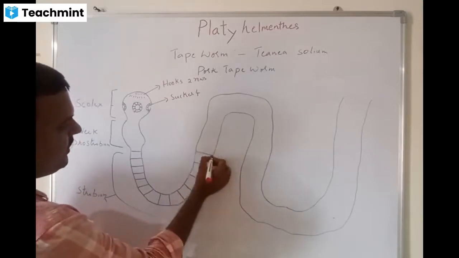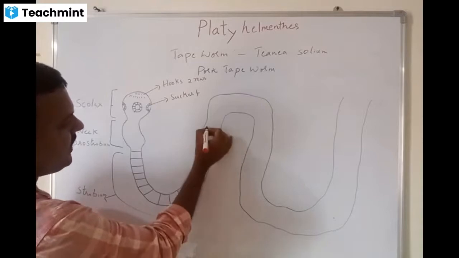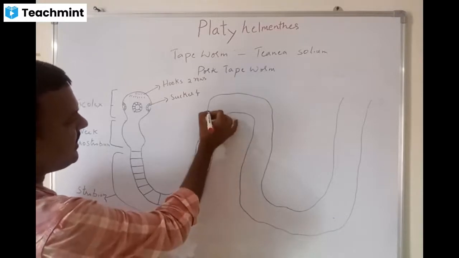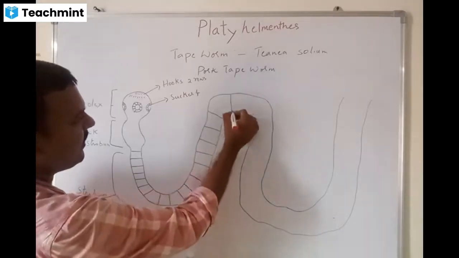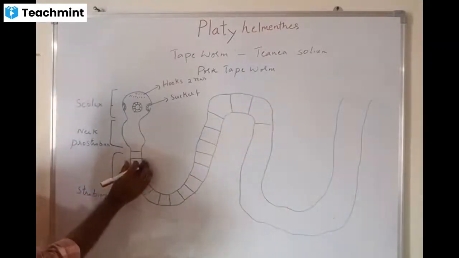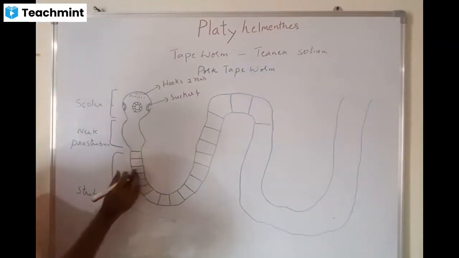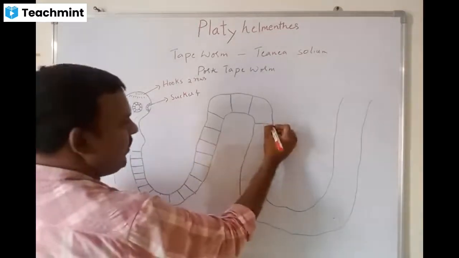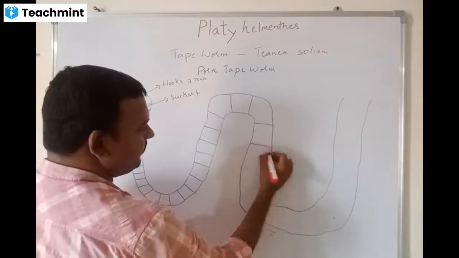The moment it is ascending, the size of the segments increases. See, on the anterior side, you are seeing this, the segments are very small. As we move on, the size is increasing.